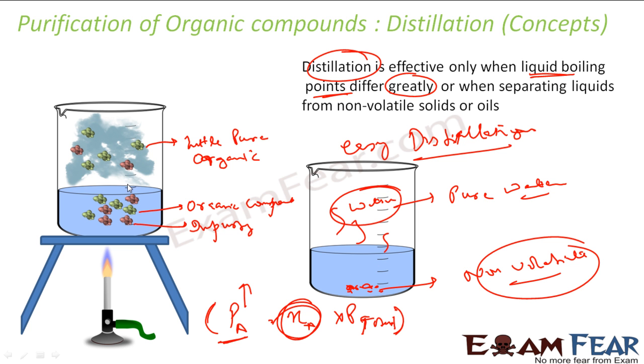But what if you have two things, the organic compound and the impurity, both volatile, but their boiling points are different? In this case, when you heat it, you get more concentration of the pure compound and less concentration of the impurity, right? And with this, you see it was 50% pure and this becomes almost 70% pure.